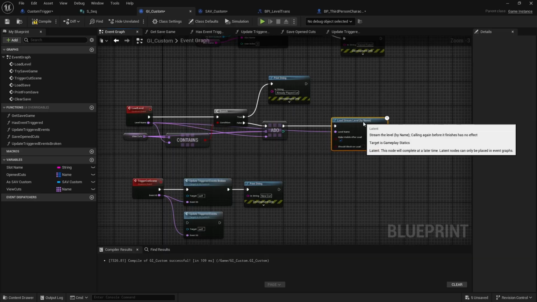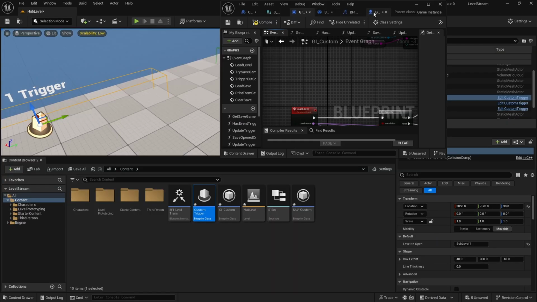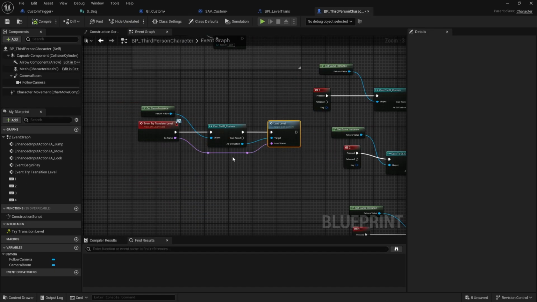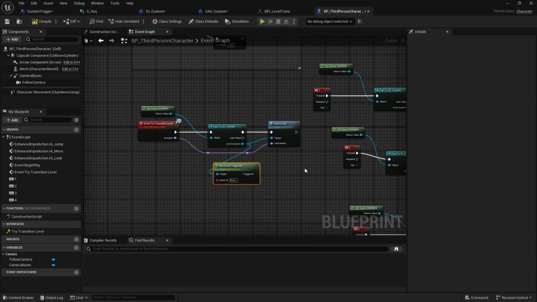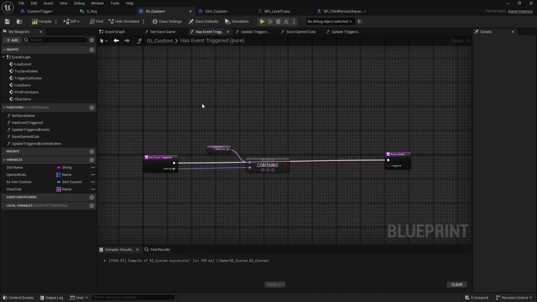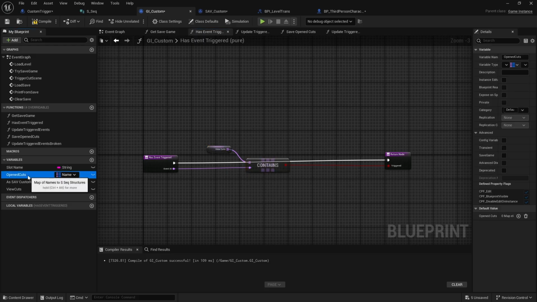But yeah, maybe you need it as a function because maybe you're going to call that inside of the character before you open it, right? So maybe you need to has event triggered with the cutscene name to actually run the logic inside of your player to do the cutscene or whatever other actors need to do it. So I can see why you might have this as a little function here just to see if it contains the cutscene. But again, I don't see any reason we would need a map.